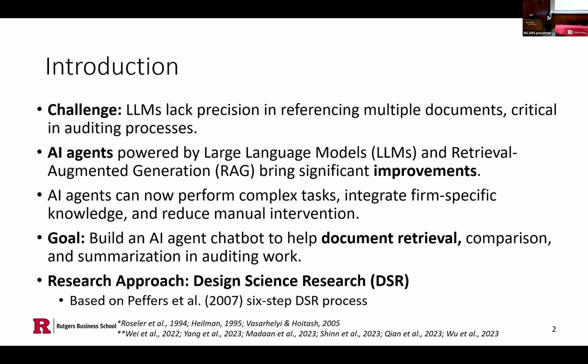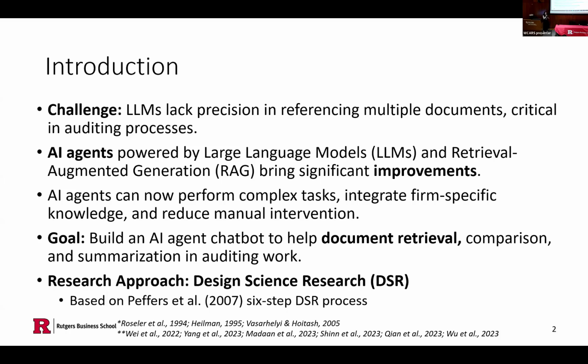Why do we have this goal? This is because when we communicate with auditing companies, they complain that for all the new auditors coming to their firm, it's hard to know what's inside maybe hundreds of internal documents.